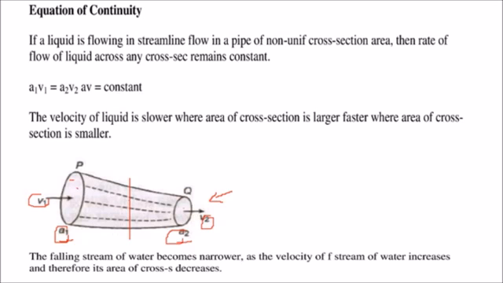So the velocity of liquid is slower where the area of cross-section is larger and faster where the area of cross-section is smaller. So the falling stream of water becomes narrower, as you see in natural resources also. As the velocity of this stream of water increases, its area of cross-section also decreases, because as the cross-section decreases, the speed of the stream of water increases.